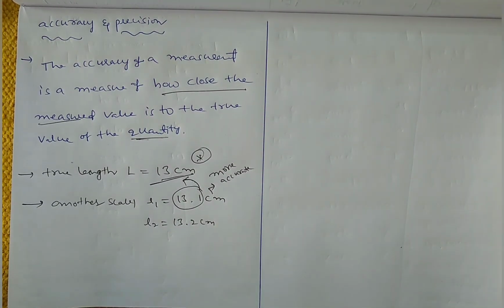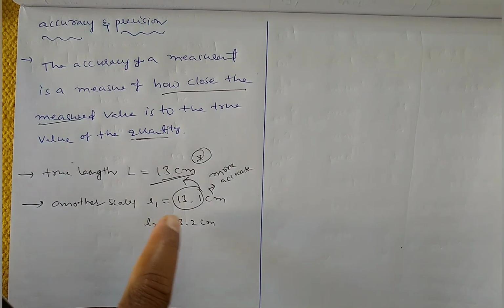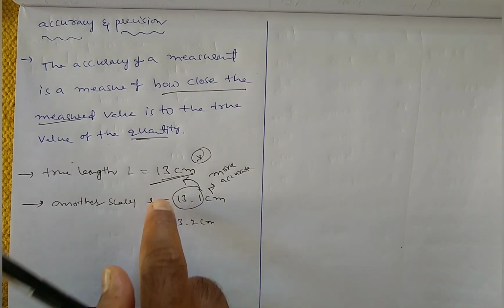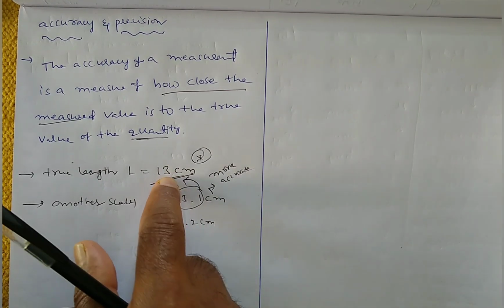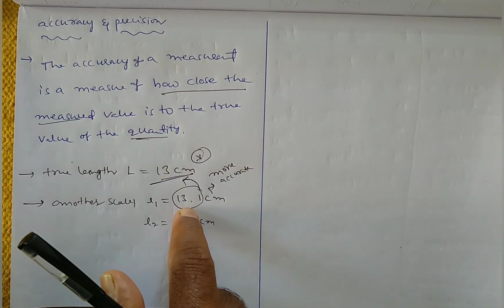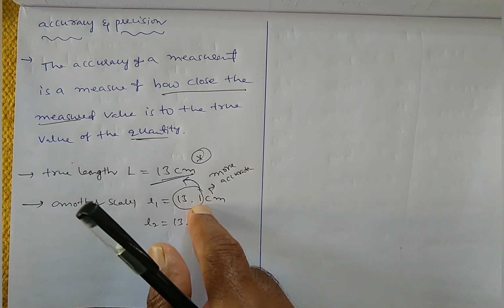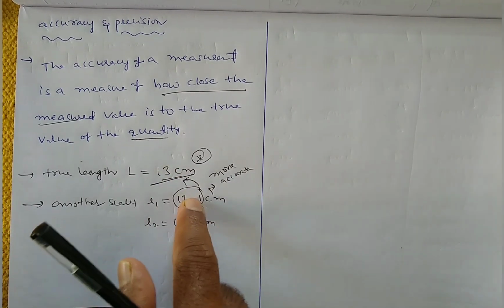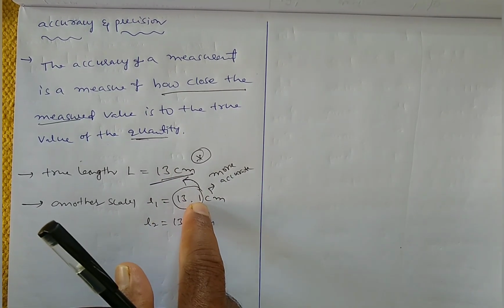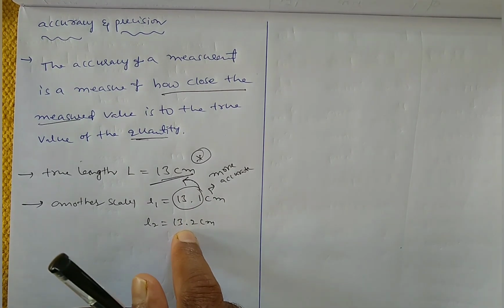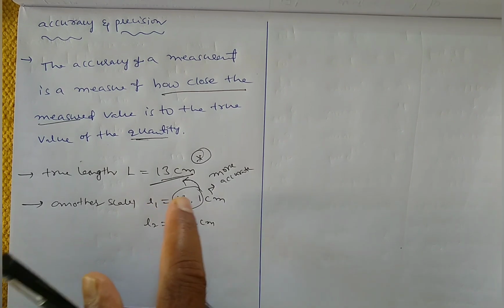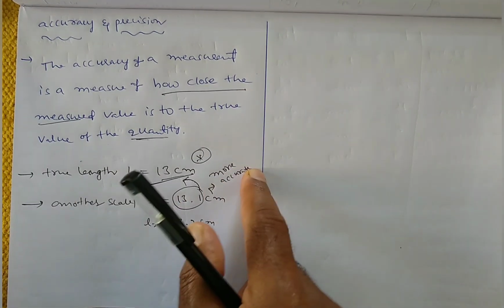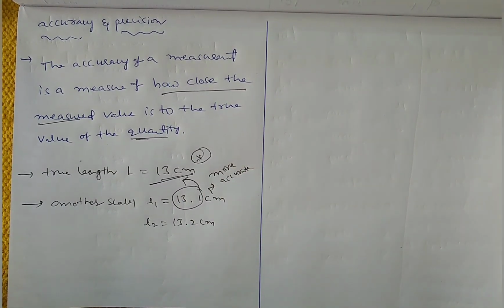This is more accurate. This is less accurate. Here in reading 1 and reading 2, in reading 1 there is an error. This value is 13 centimeter. This value is 13.1 centimeter. That means there is an error. What is the error here? 0.1. Here what is the error? 0.2. So this error is bigger than this error. So that means here, indirectly, more accurate means the error is less.